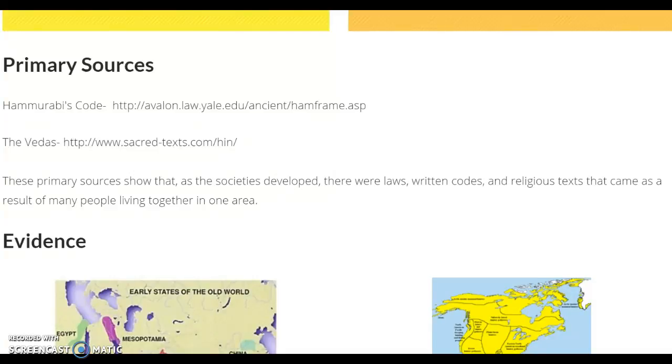And the Vedas, they were religious texts for Hinduism, or at least the early parts of Hinduism, and it just showed how language was developed and led to religious codes, and people were living together, which contributed to new religions.